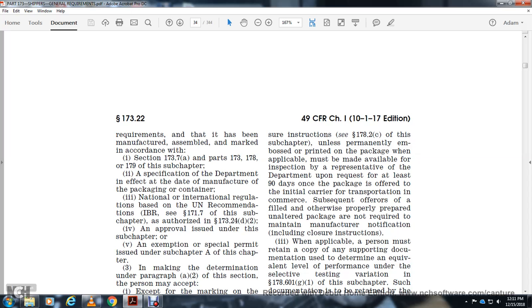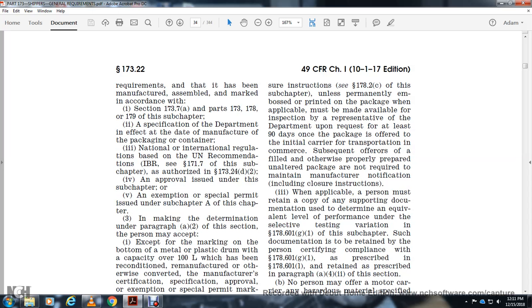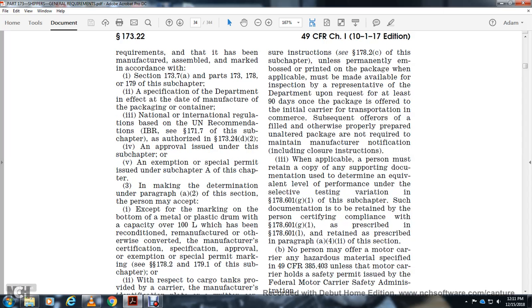Approvals issued under the subchapter, exemptions, or special permits are issued in subchapter A of this chapter. In making the determination in paragraph (a)(2) of this section, the person may accept the marking on the bottom of a metal or plastic drum with a capacity over 100 liters which has been reconditioned, remanufactured, or otherwise converted. Certification, specification, approval, exemption, and special permit markings are in 172.8, 178.2, and 179.1 of the subchapter.